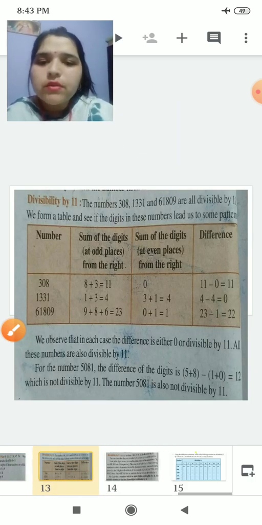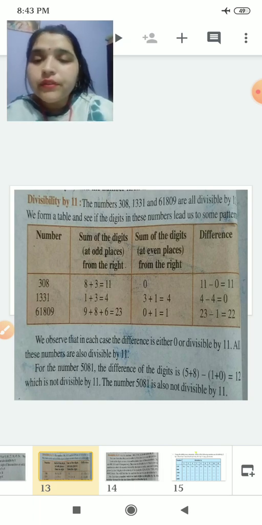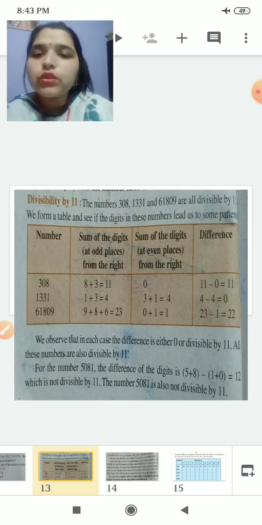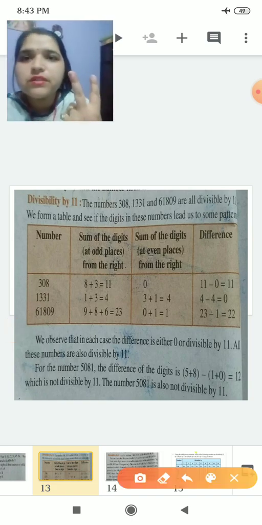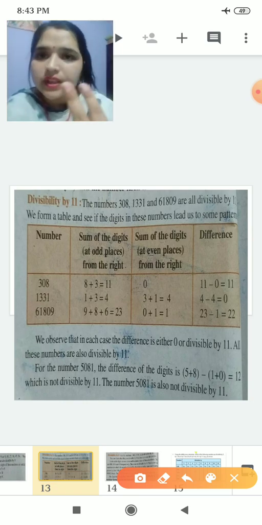Now comes a very important one, divisibility by 11. We are checking for divisibility by 11. What you have to do in this? Here we have two conditions. How many conditions do we have? We have two conditions here.